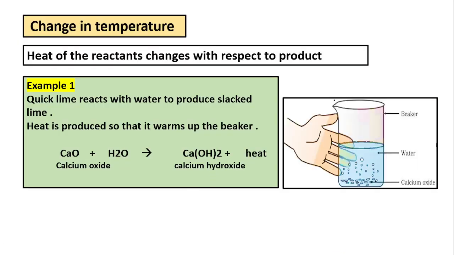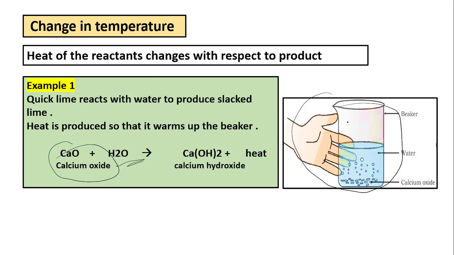Next, change in temperature. Look at the image. In this image, you can see that some bubbles are coming out of the reaction. So let us know about the experiment. Bring some amount of calcium oxide, which is in powder state, and add this calcium oxide to some amount of water present in the beaker.